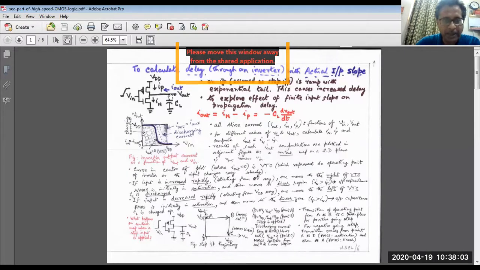Now if the input voltage reaches VDD in no time, then you will be shifted to point B, where the input voltage and output voltage are both equal to VDD.